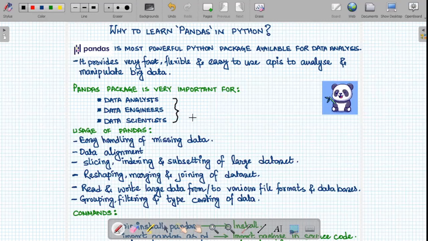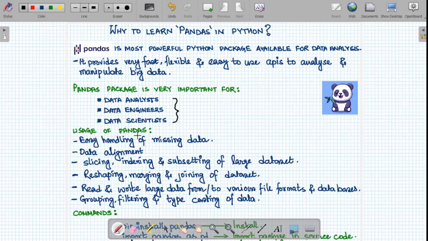If you are going to any interview related to data engineering, data science, or data analysis, there will be a significant amount of discussion on the pandas package, and that is the reason it is very critical for us to understand the pandas package in detail and perform some hands-on so that we are fluent with it.